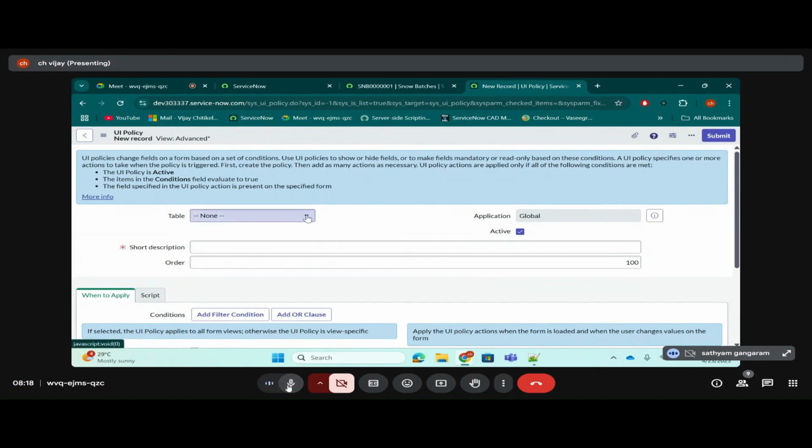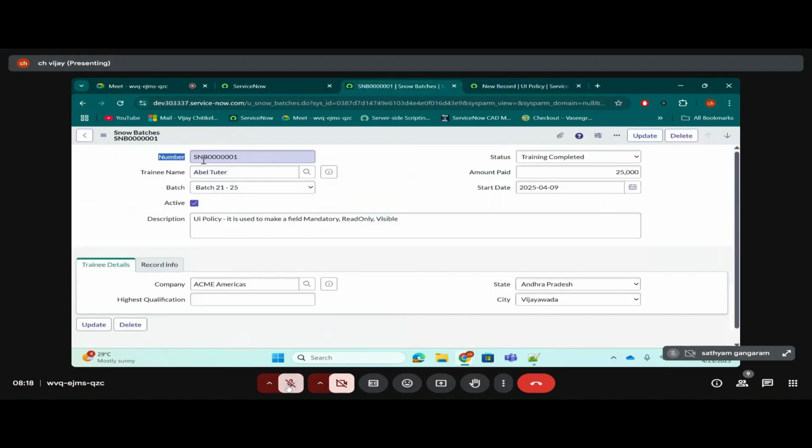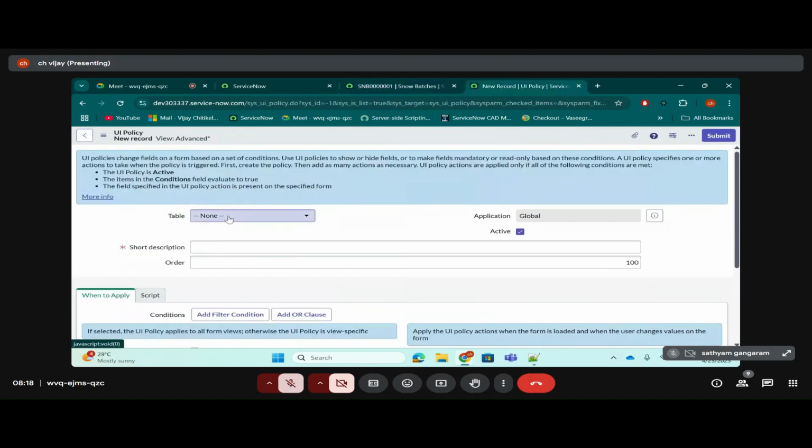Snow batches, because a UI policy is used to make a field mandatory, read-only, and visible. So in which table do I want to make it mandatory, read-only, and visible? In the snow batches table only. So let's select the snow batches table here. Give the table as snow batches.